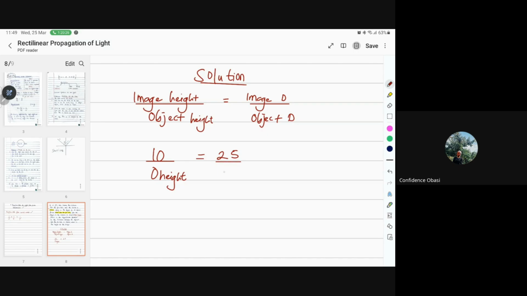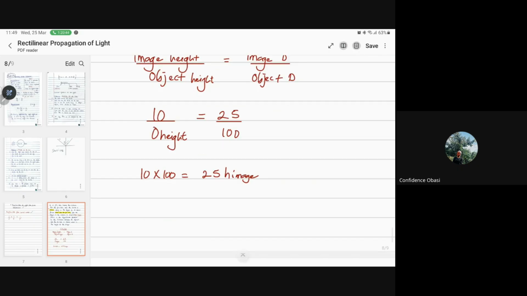25 over. Okay, people are getting the same answer as him. That makes sense. So this is 10 times 100. 10 times 100 is equal to 25. Let's call it H of image.